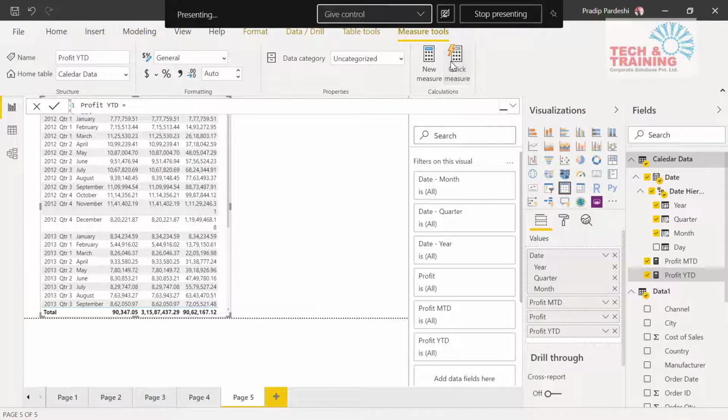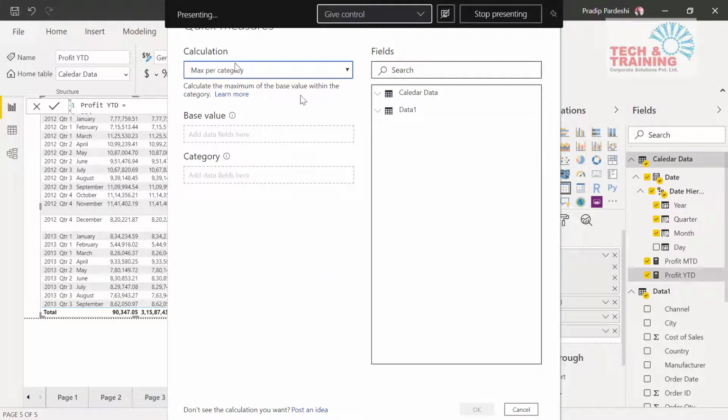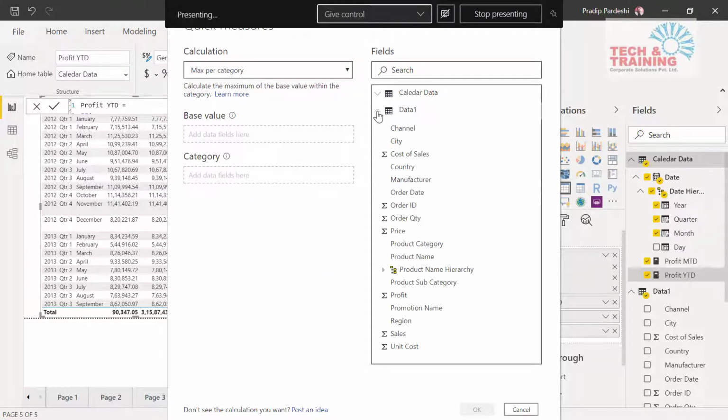There are a lot of other formulas and functions that you can use. When you go to quick measures, here you see mostly general things: average per category, minimum per category. Let's say I talk about maximum per category. Now what is going to be my category? Let's say manufacturer, so I want manufacturer wise details. My base value should be sales. So what is the maximum value per manufacturer that I'm getting?